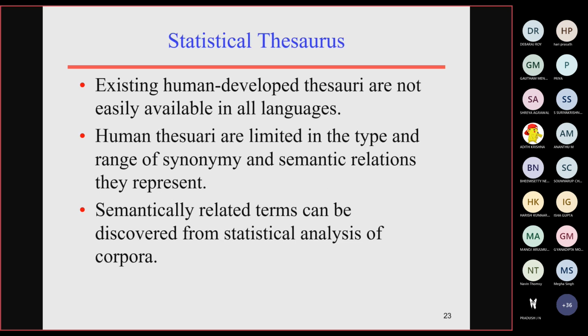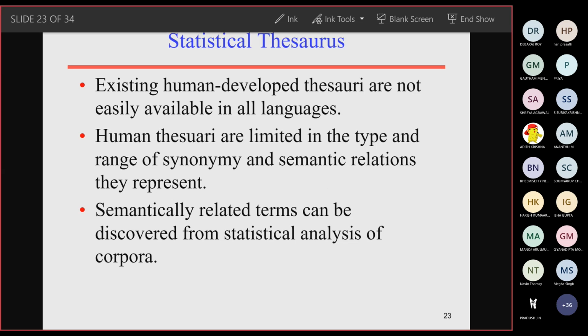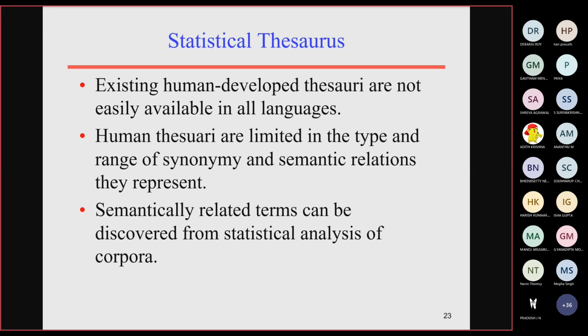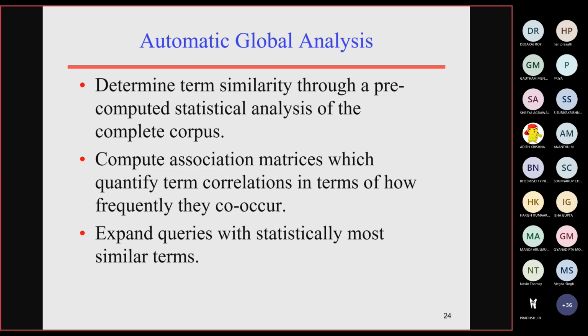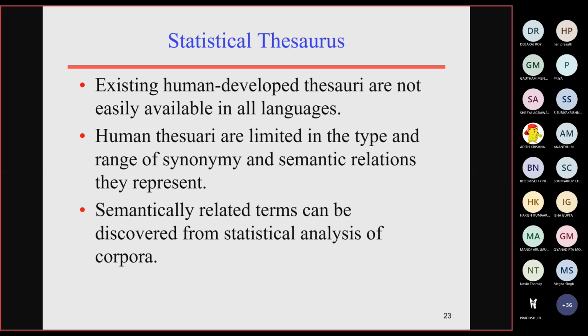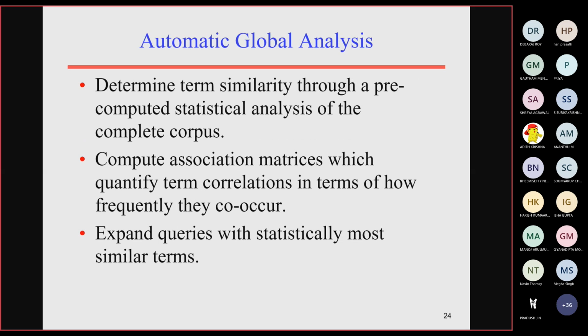Statistical thesaurus means which terms have been most frequently associated with each other, which terms are most correlated in recent times, and how they are semantically and synonymously connected. It uses statistical analysis: how many users have used that particular search, and from which geographic places, for example based on time zones from India, Australia, UK, what were all the terms that were searched for. Such a statistical thesaurus will also help us to identify the query expansion.